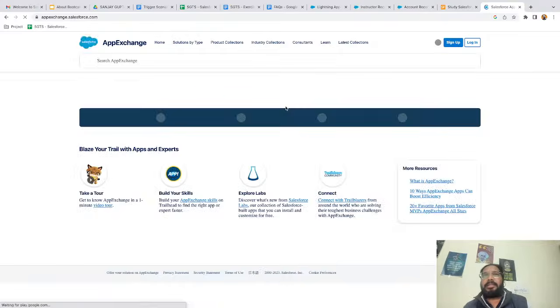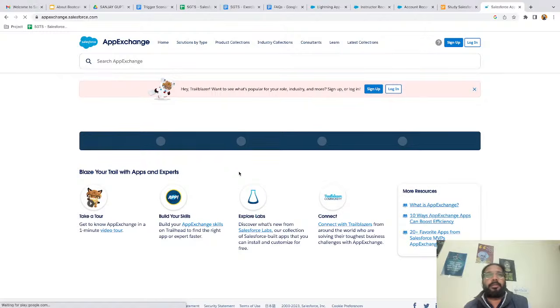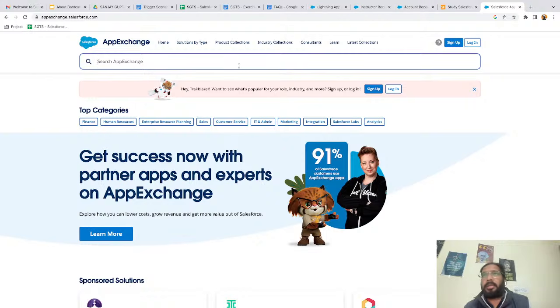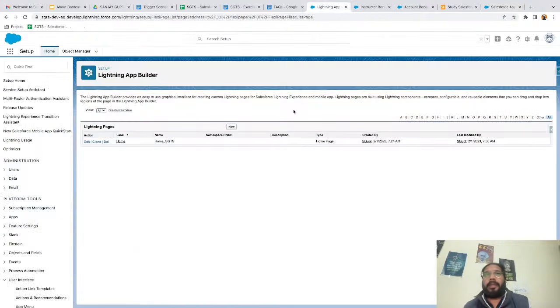A few are managed and a few are unmanaged. From here you can search any package and you can install that package in your application. The difference between managed and unmanaged is that in a managed package you cannot modify any component, but in case of an unmanaged package you will be able to modify the components.